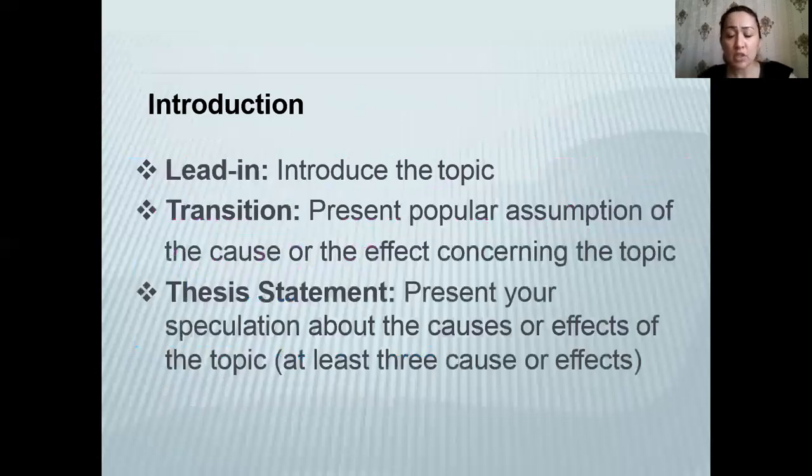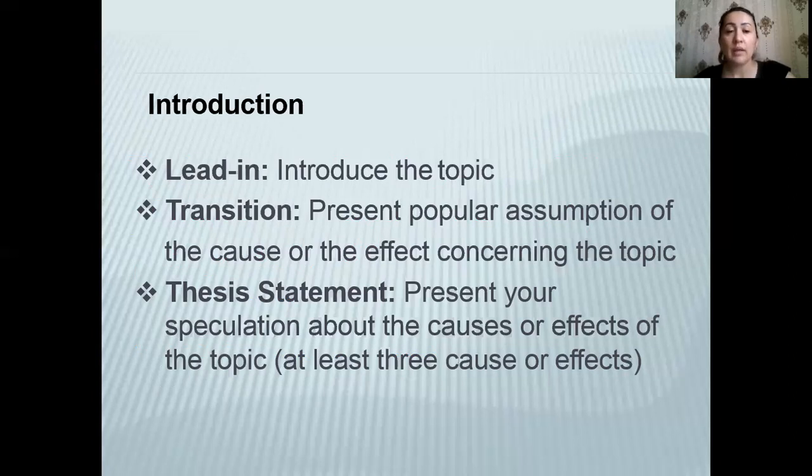So the introduction of this essay starts with the lead-in. Here you're going to introduce your topic, and then you will continue with transition words. With the transition, here you can present popular assumptions of the cause or the effect concerning the topic sentence.